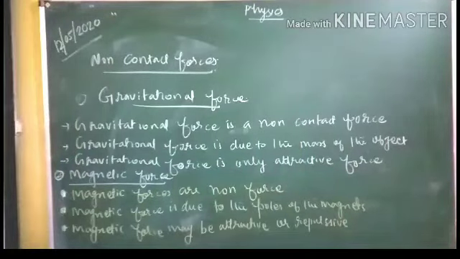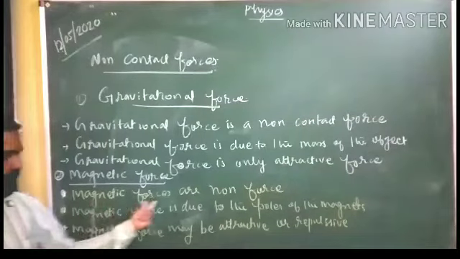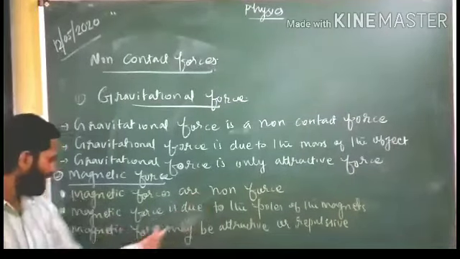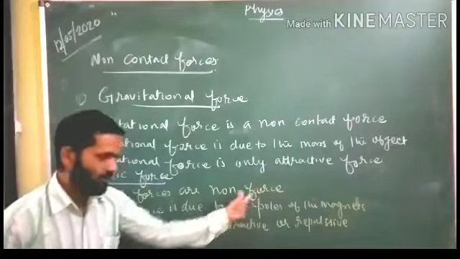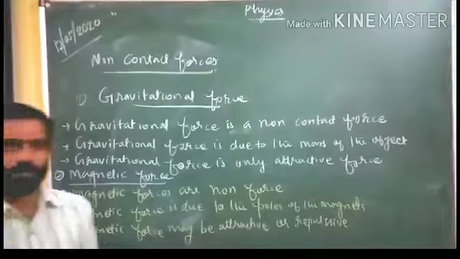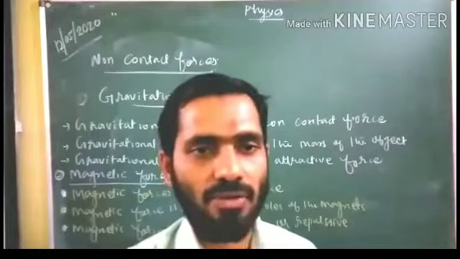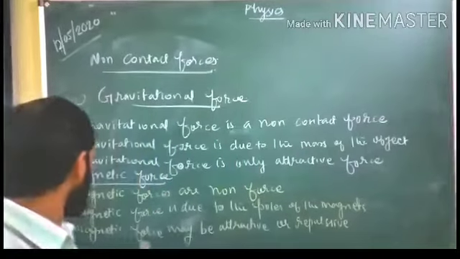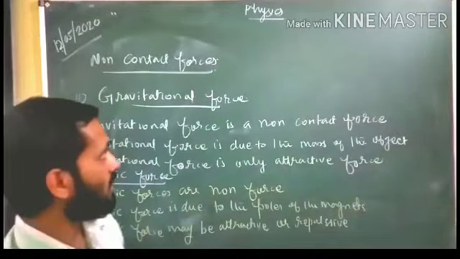So these three points you should remember in the case of the magnetic force. Magnetic forces are non-contact forces. Second, magnetic force is due to the poles of the magnet. Every magnet has a north pole and a south pole. Due to the presence of these poles, we have this force. Third, magnetic force may be attractive or repulsive.